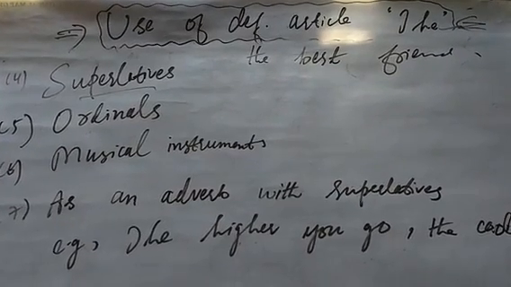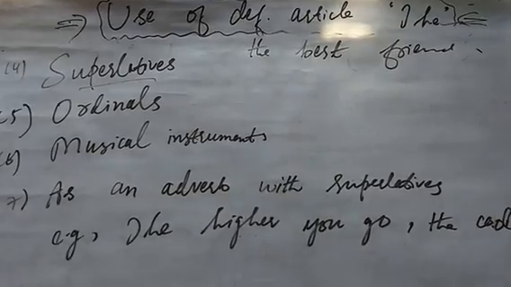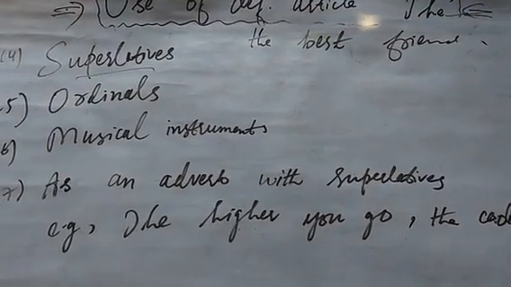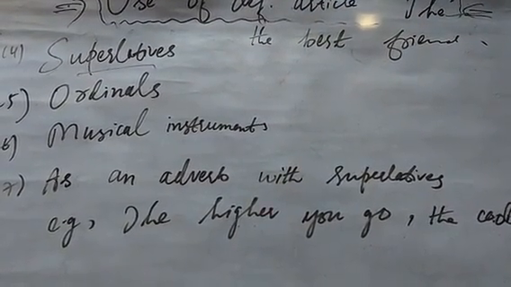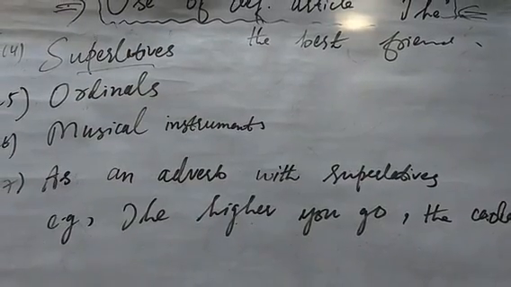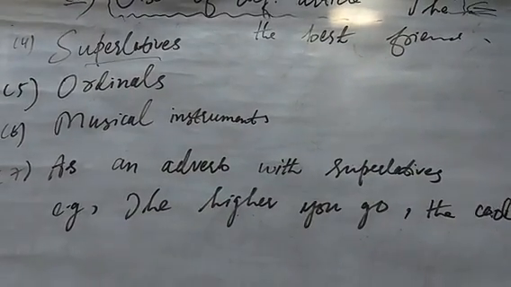Remember that my, his, their, these are all possessive. When a superlative degree comes after a possessive, we do not use the. We cannot say that he is my the best friend.